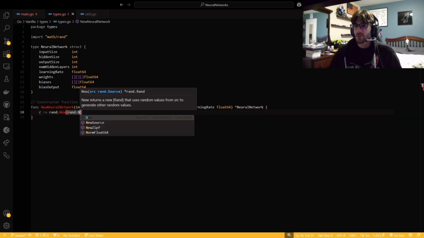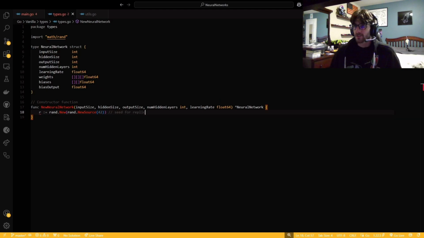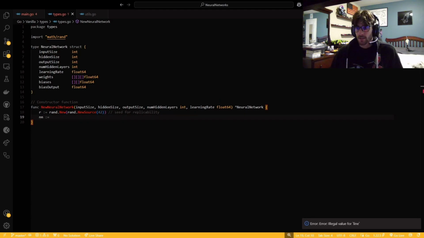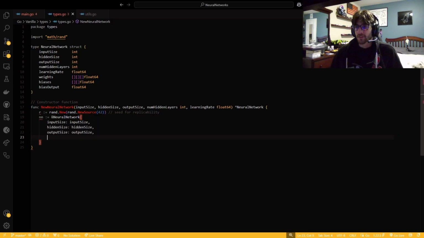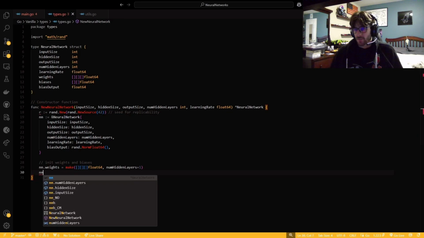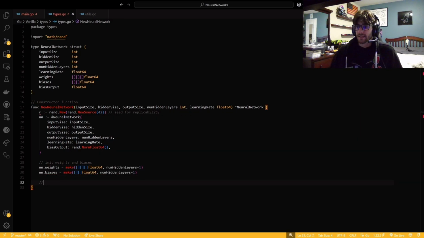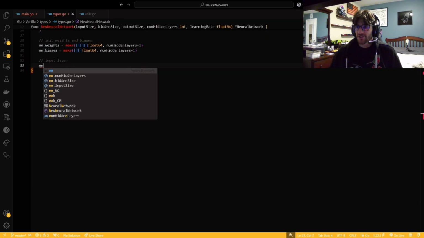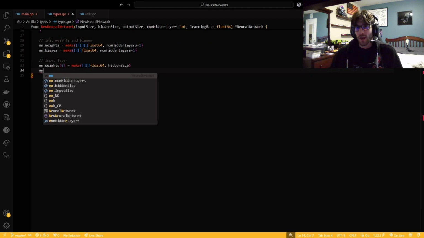One thing I also did for Go, because Go's package system is so good, like with writing code in different files, was I actually did take advantage of it and put things in their own files. This is types, so we have types.go, and this is a neural network, so this is our constructor pretty much, because Go doesn't have classes. But yeah, I enjoy Go's syntax way more.